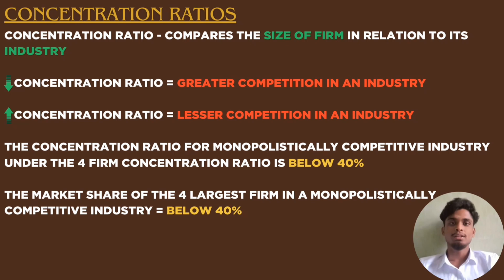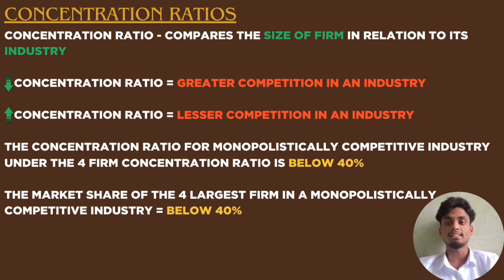Hi everyone. Now I would like to discuss the second question, which is how a monopolistically competitive industry can be identified by using concentration ratios. Before analyzing the question, we must know the definition of concentration ratio. Concentration ratio compares the size of a firm in relation to its industry. For example, in the shoe industry, the size of shoe firm A in comparison to its industry is what concentration ratio really means.